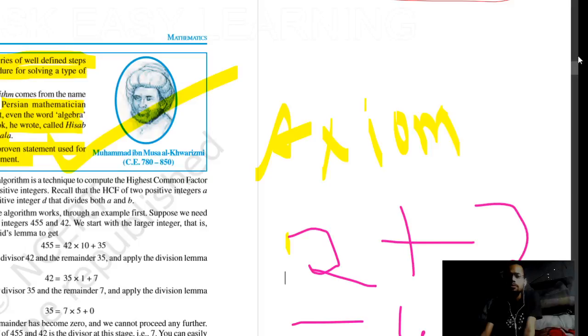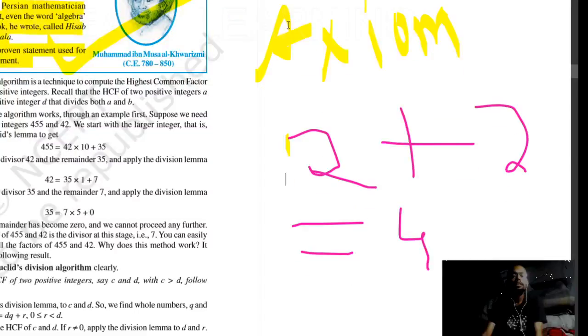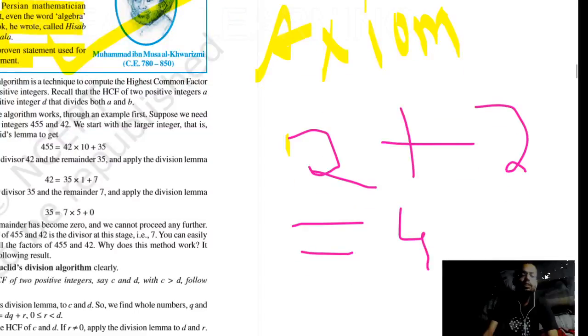So see, what is the application, you will say, sir, why are we understanding this? Because we need to understand HCF. You know, in every exam, HCF and LCM create problems for us. Highest common factor and least common multiple. So this credit goes to Euclid's division algorithm.